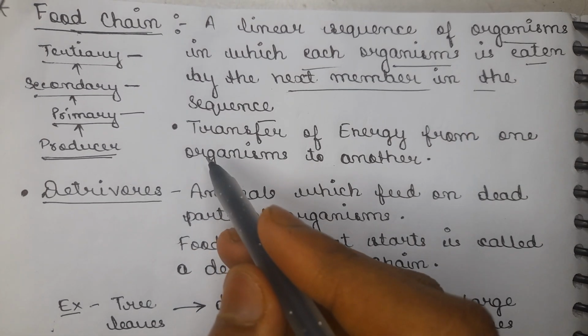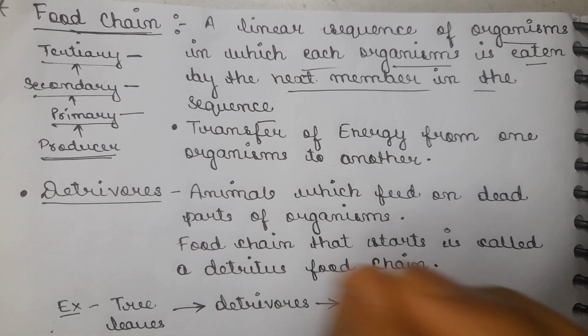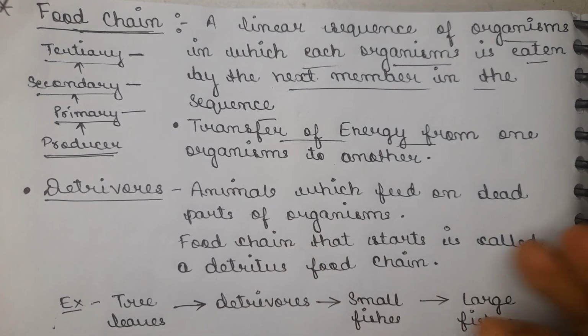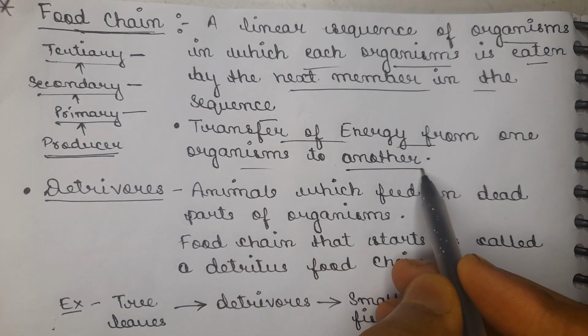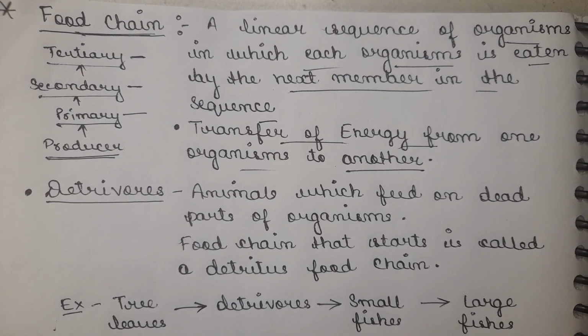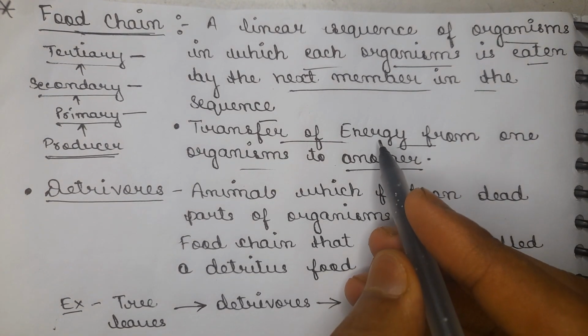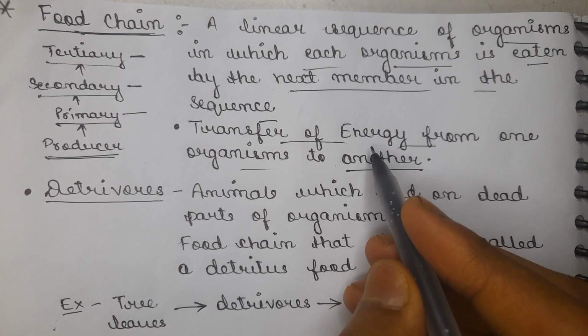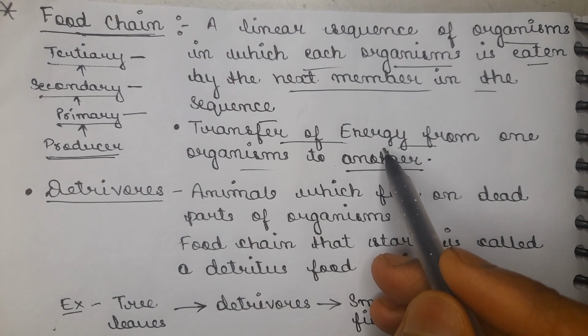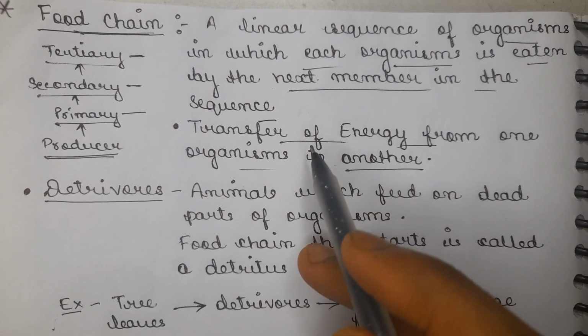For that, the interaction amongst the organisms involves the transfer of energy from one organism to another. If a small organism is eaten by a big animal, then the energy is transferred to the big animal. So the transfer of energy is involved in the process of the food chain.